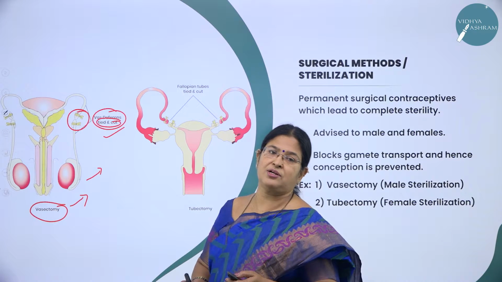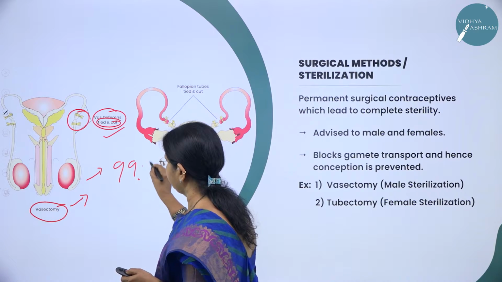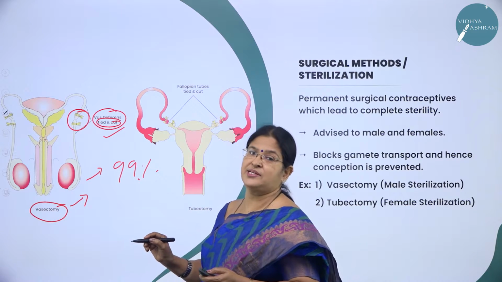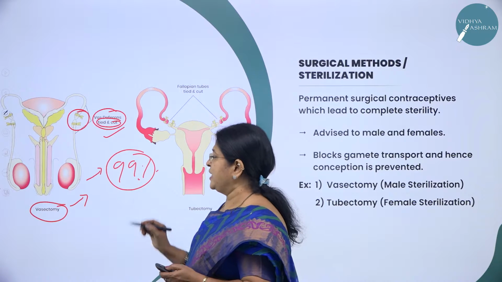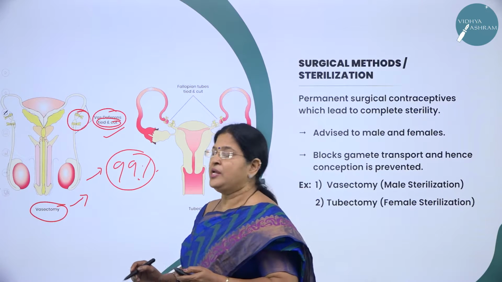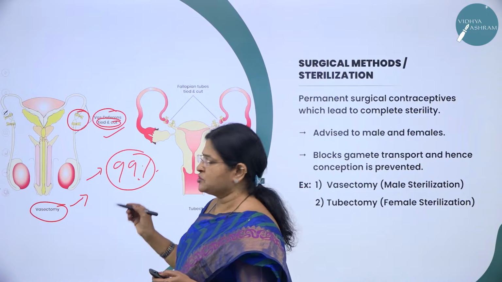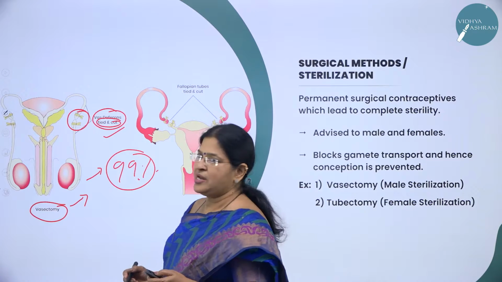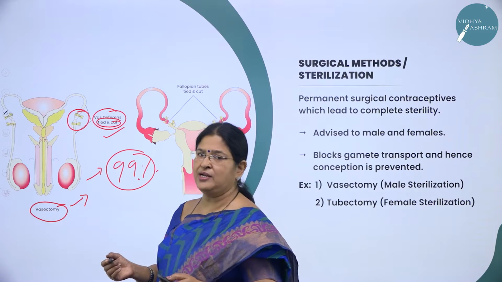So what is the result of vasectomy? We can say it is 99% effective. The process of doing vasectomy gives you a 99% guarantee against unwanted pregnancy. A small incision is made in the scrotum, the vas deferens is exposed, and it is cut and tied back.